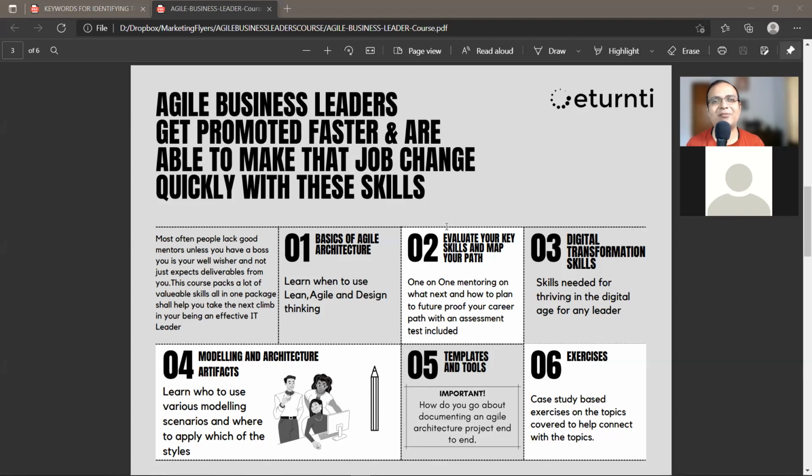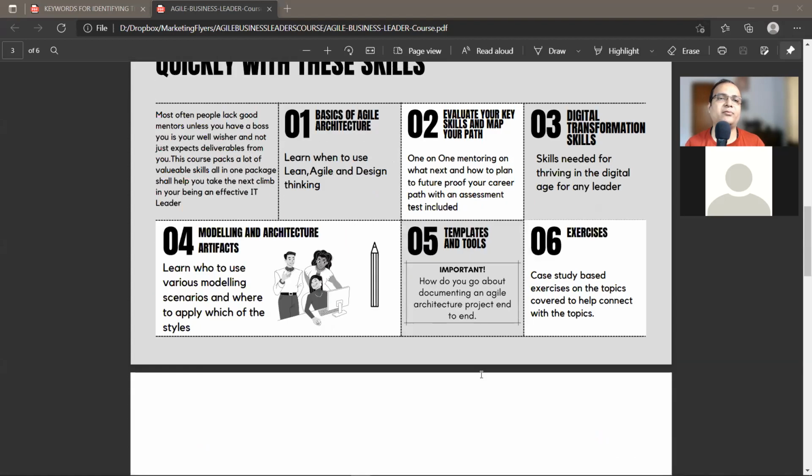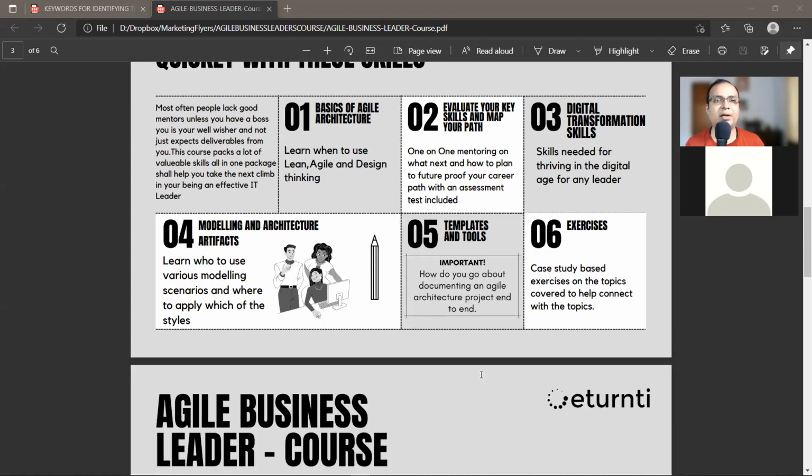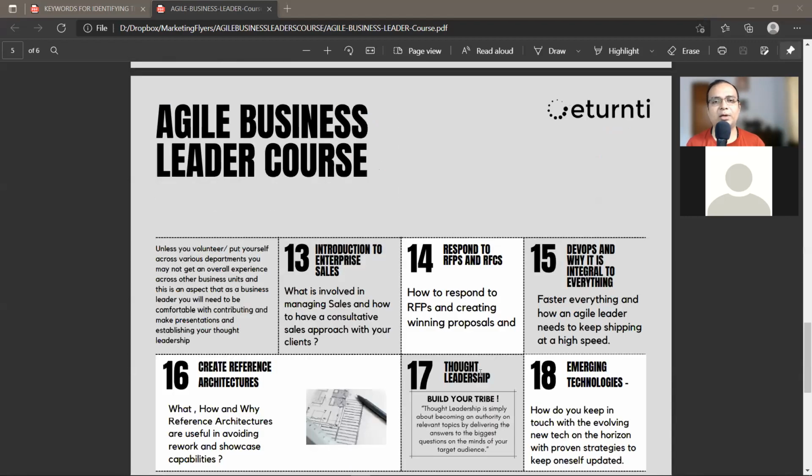Mostly there are self-paced sessions, and then you have to do some exercises. I've found out from multiple companies where I've trained and coached people that these are the essential skills that they ask for when you're trying to get that promotion or make that job jump. So I think once you're done with your TOGAF course, we can look at this, because you said you're keen on doing something like this, right?